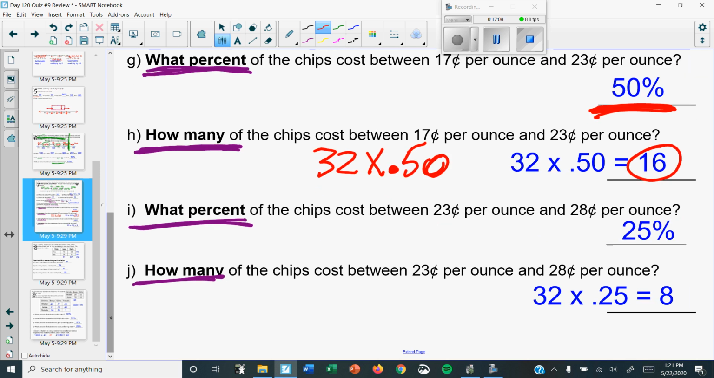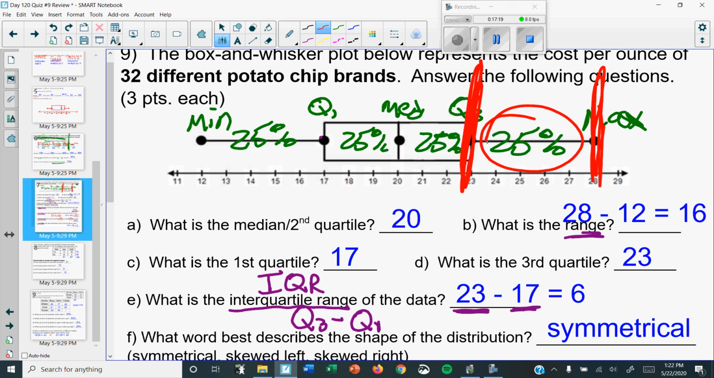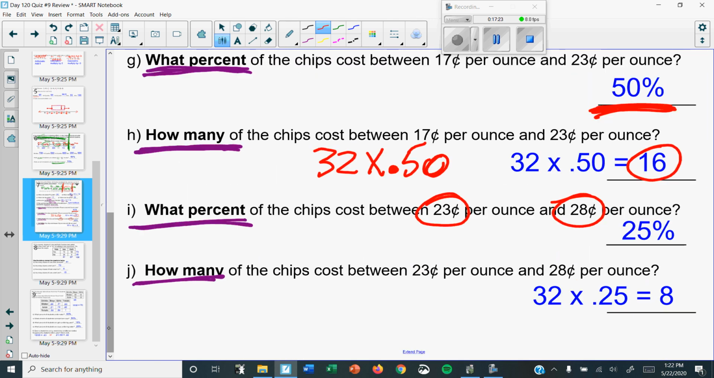Okay, the next question: what percent of chips are between 23 and 28? Go back to where you labeled it, between 23 and 28. What percent is that? 25%. And there it is. Then all you have to do is say, well, what's 32 times 0.25, because it was 25%, and you get 8.